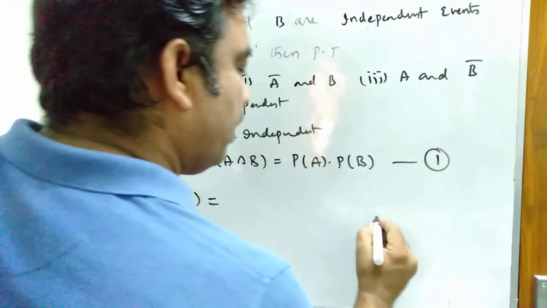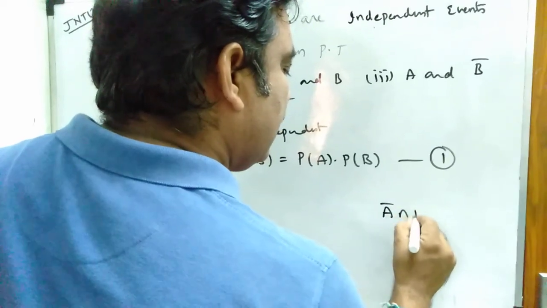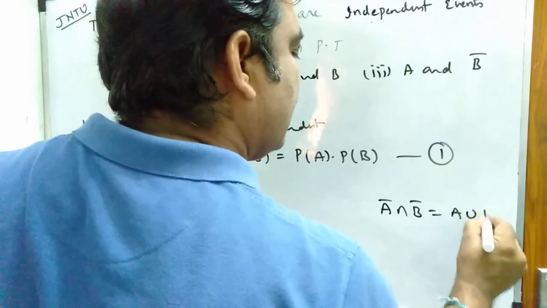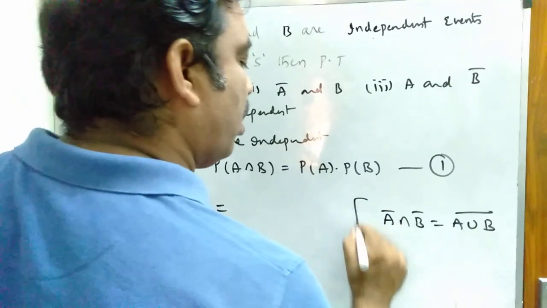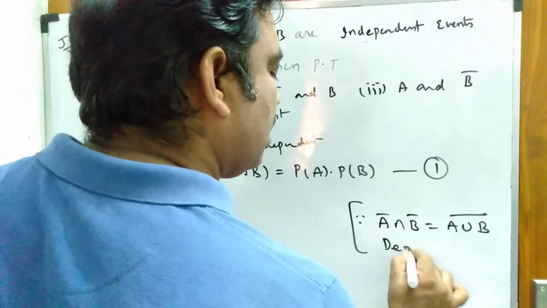So what I can write by De Morgan's law, A bar intersection B bar can be written as A union B whole bar. This is called De Morgan's law.